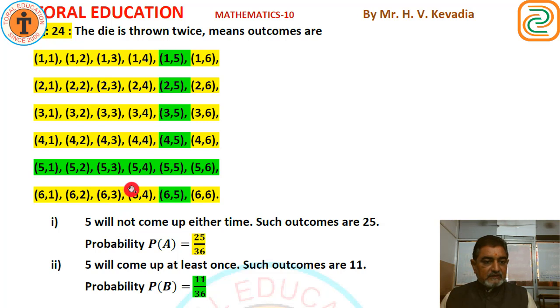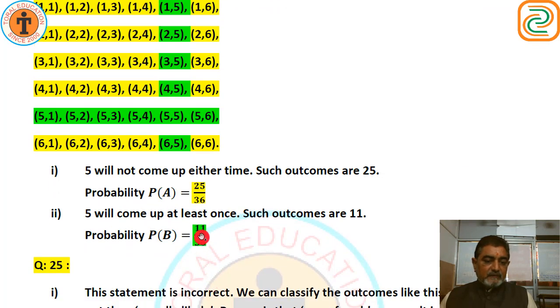And second, 5 will come up at least once. At least once means maybe twice, but at least once. Look at the green. All have 5 at least once. It has 2 times, but it will be considered. So there are 11 such events in which 5 comes at least once. So 11 upon 36.